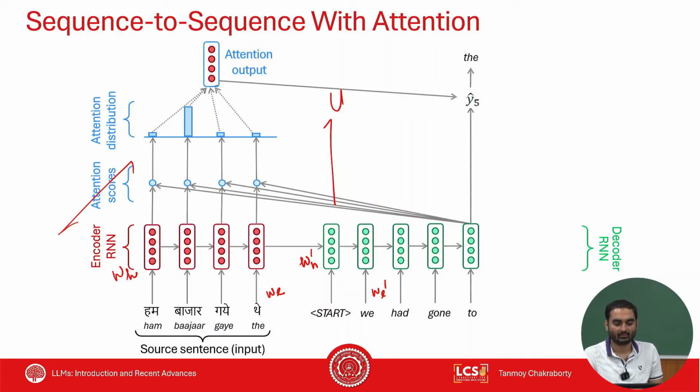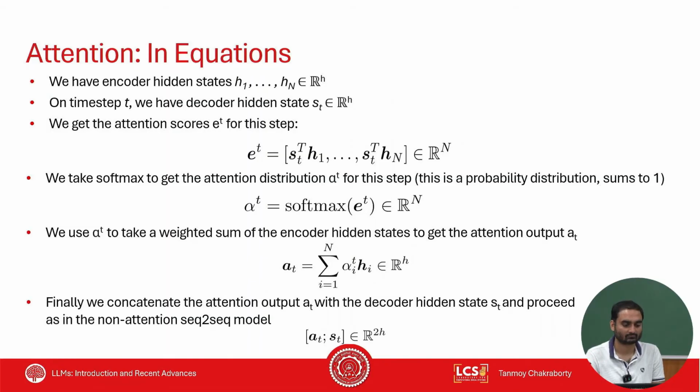Okay. So let's look at the equation once again. The attention equation I have already mentioned. So H1, H2, H3, Hn. These are the hidden states of the encoder. What is ST? ST is the hidden state of the decoder at the t-th time step.